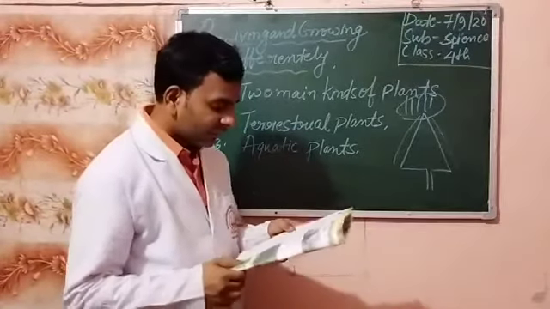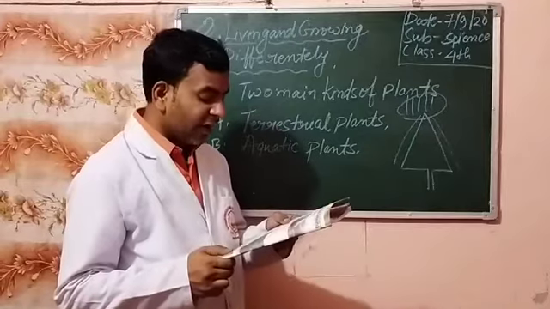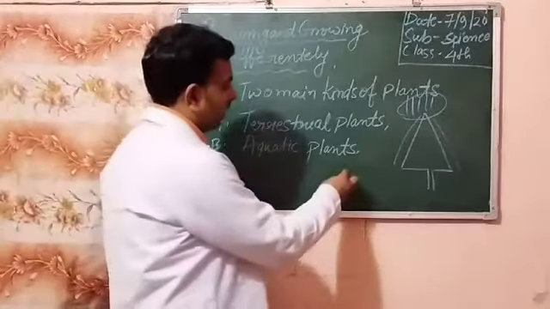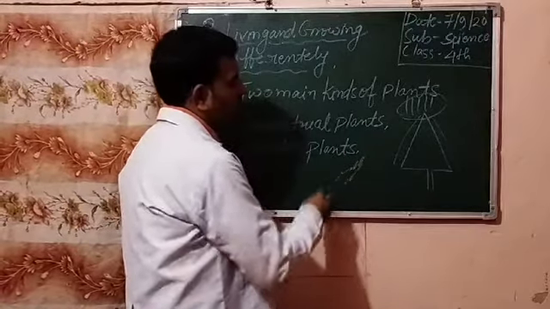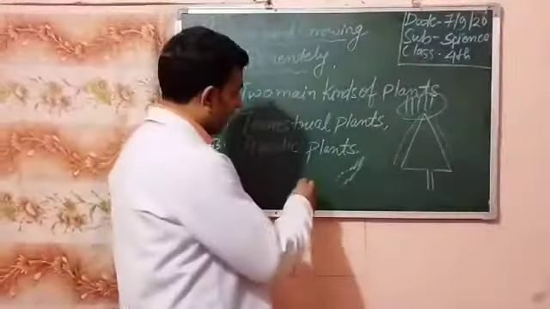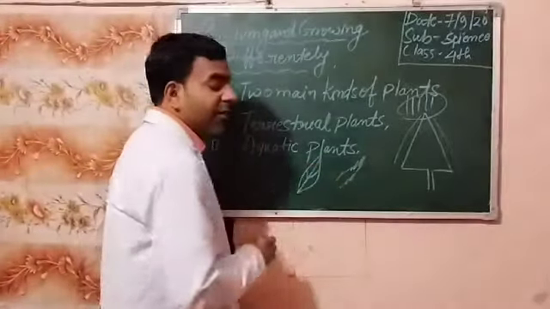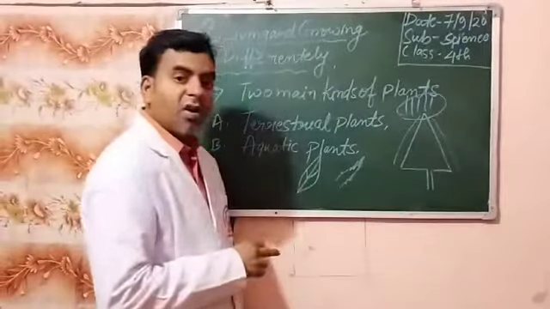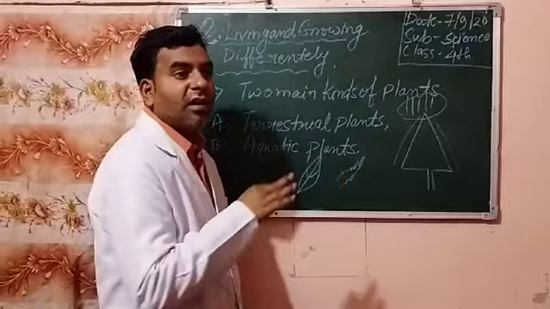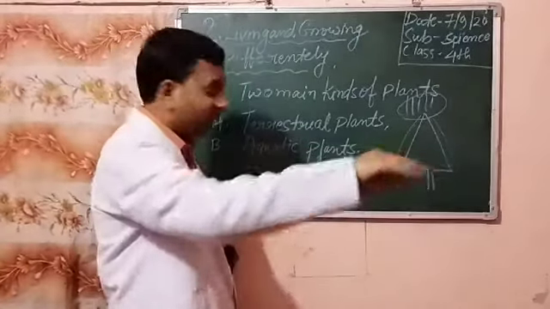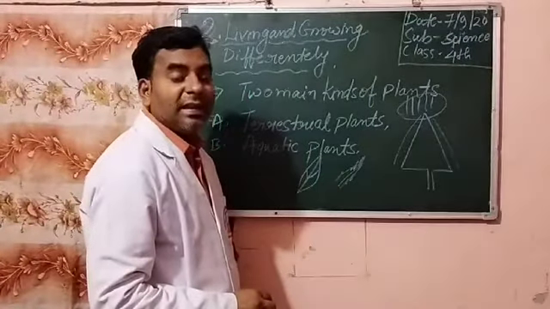Okay, students. They have thick needle-like leaves with very few stomata. This type of leaf is found in terrestrial plants with a smooth surface, in hilly areas.